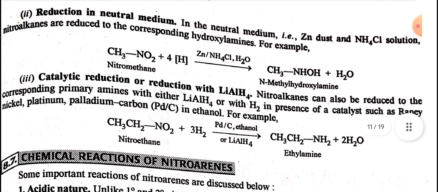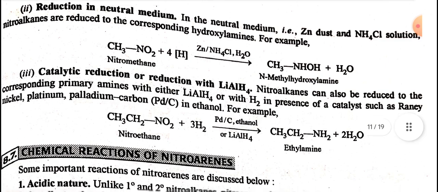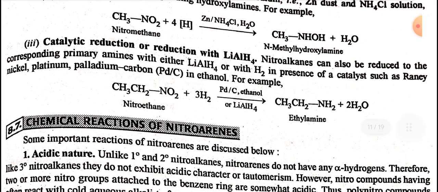Reduction in neutral medium. In the neutral medium, with zinc dust and ammonium chloride solution, nitroalkanes are reduced to the corresponding hydroxylamines. For example, nitromethane in the presence of zinc and NH4Cl gives N-methylhydroxylamine. Third is catalytic reduction or reduction with lithium aluminum hydride. Nitroalkanes can also be reduced to the corresponding primary amines with either lithium aluminum hydride or with hydrogen in the presence of a catalyst such as Raney nickel, platinum, or palladium on carbon, in ethanol.